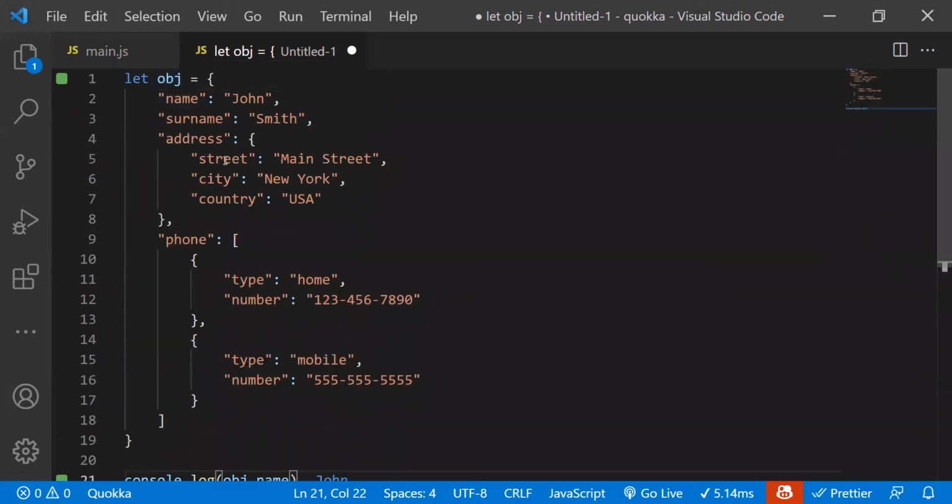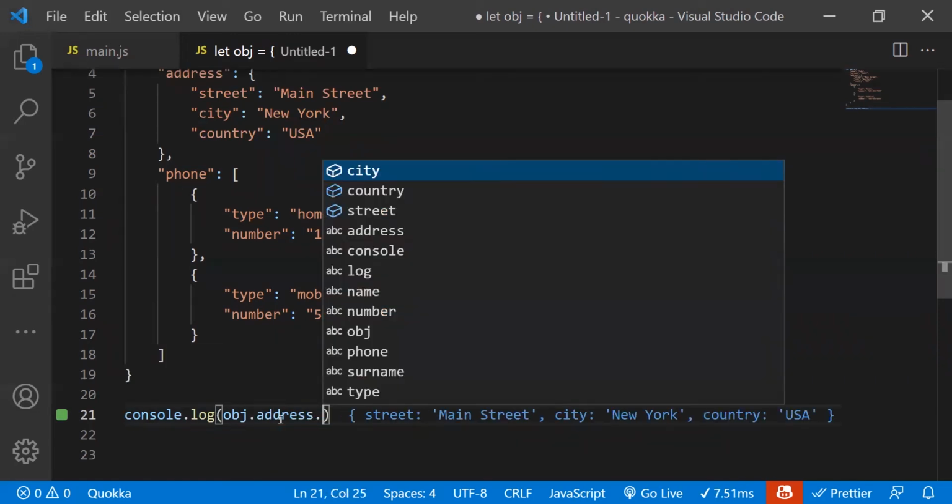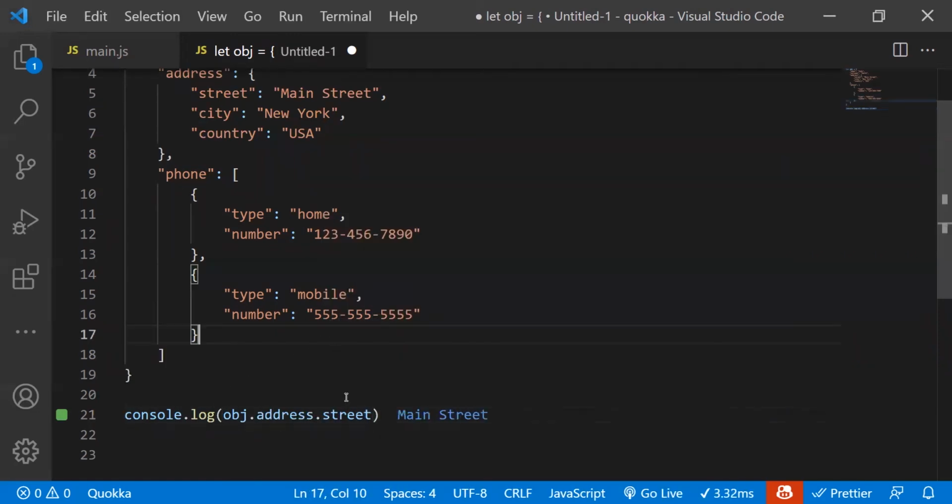What if we want to get his street address? Now we need to go to address and street. So it'll be object.address.street. And there we go.